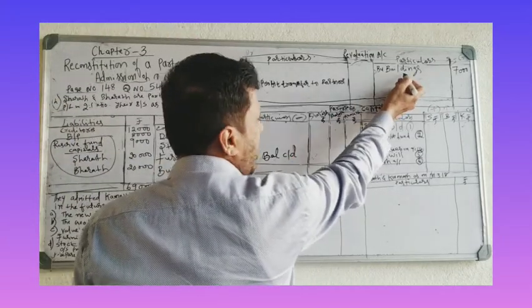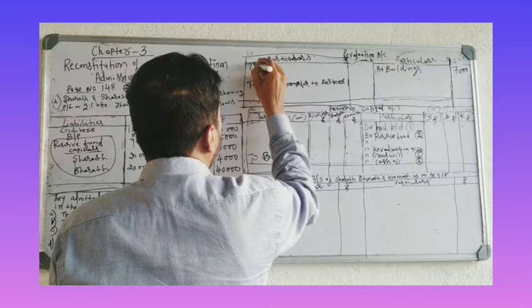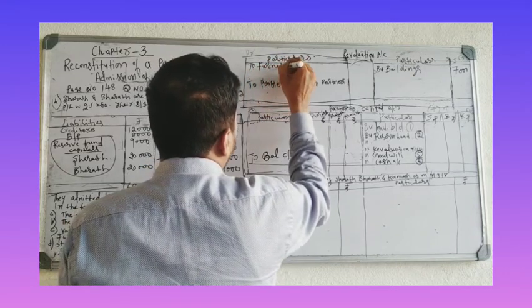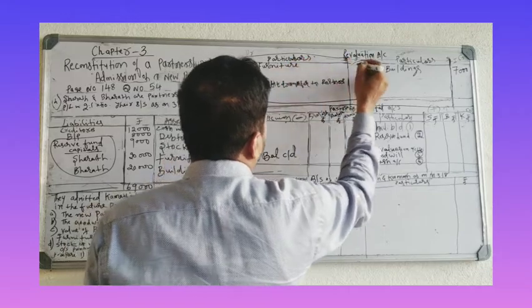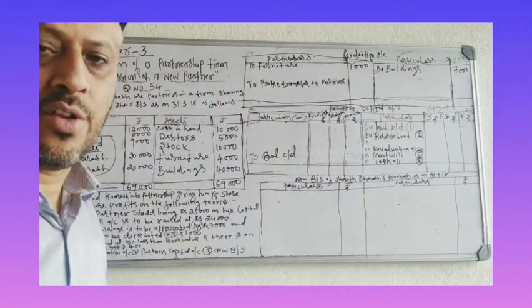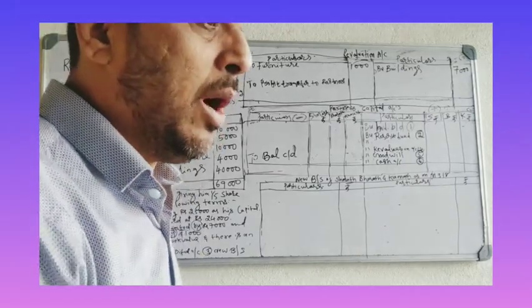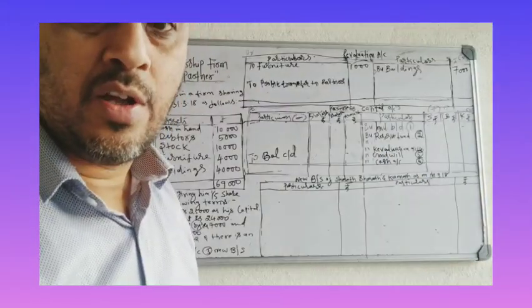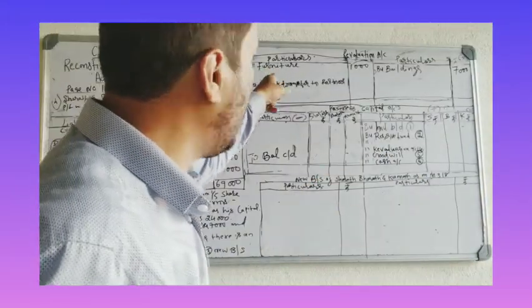Building appreciated, credit side; furniture depreciation, debit side. No need to do any calculation. Building appreciated by 7,000, income, credit side. Furniture depreciated by 1,000, loss, debit side.